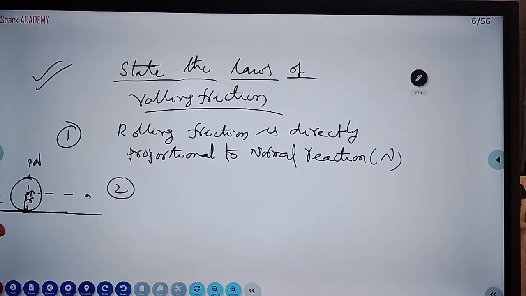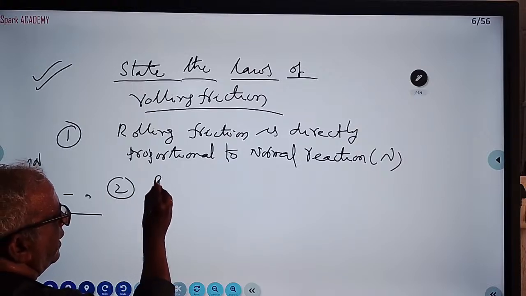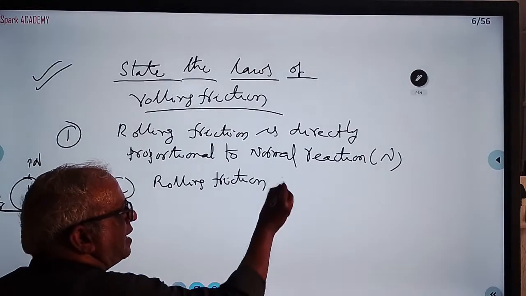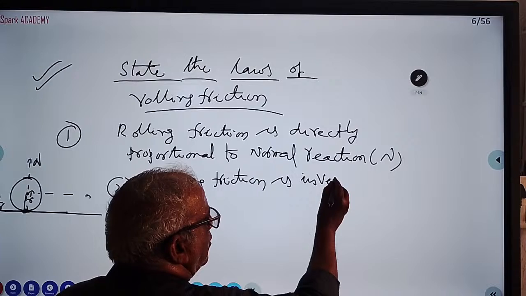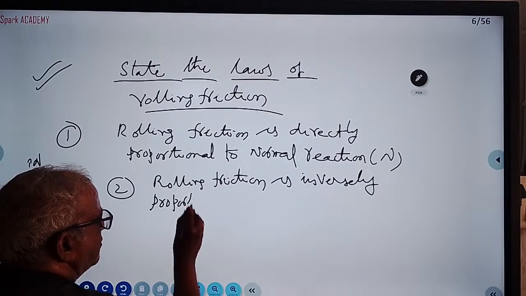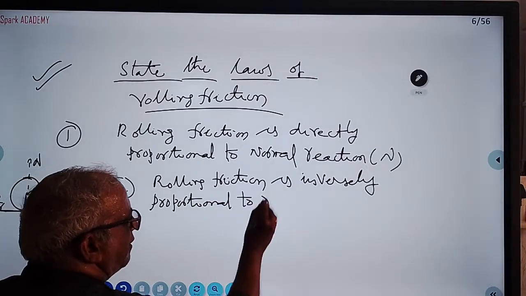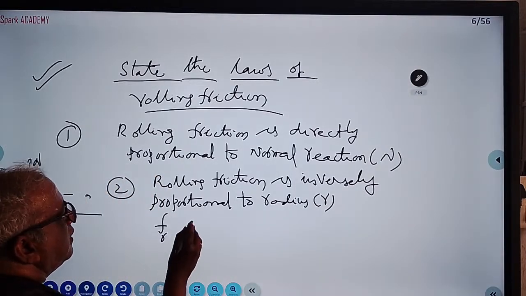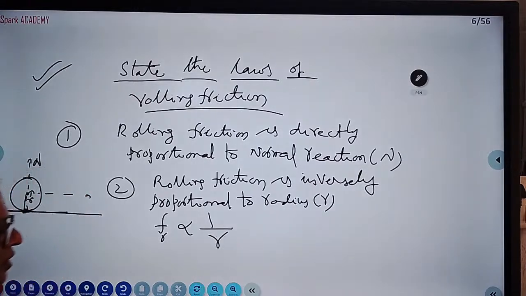The second law: rolling friction is inversely proportional to radius R. That means the less the radius, the more the friction.